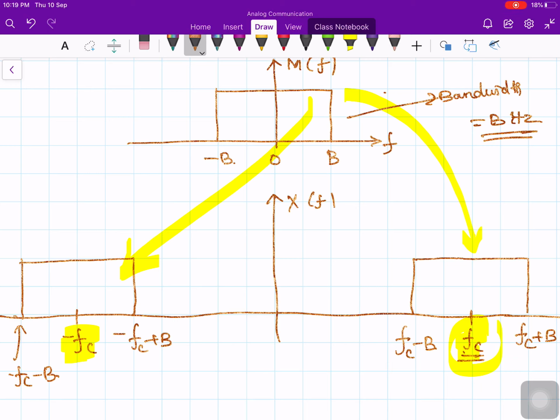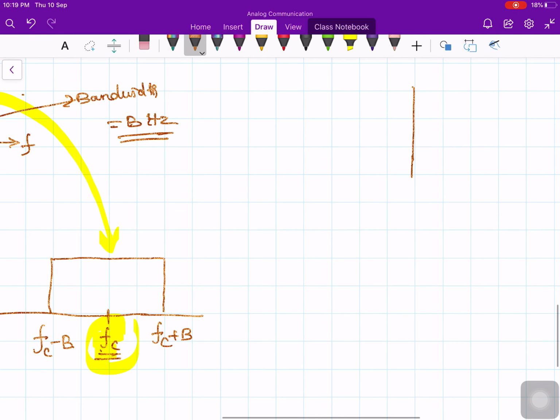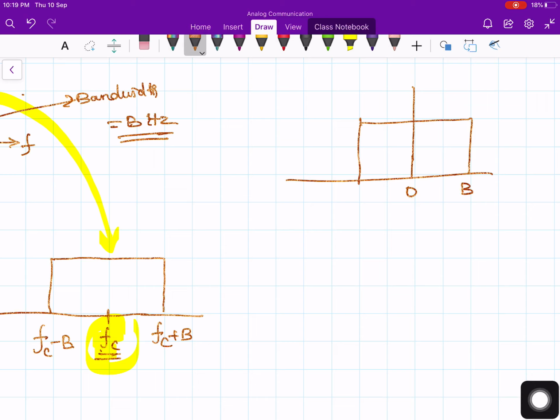When you try to calculate bandwidth, you should take only positive frequency. Don't consider the negative frequency. Maybe I'll draw here. When you draw the spectrum like this, 0 and this is B hertz, you should consider only positive frequency. Why? Because positive frequency has meaning and negative frequency doesn't have any meaning.